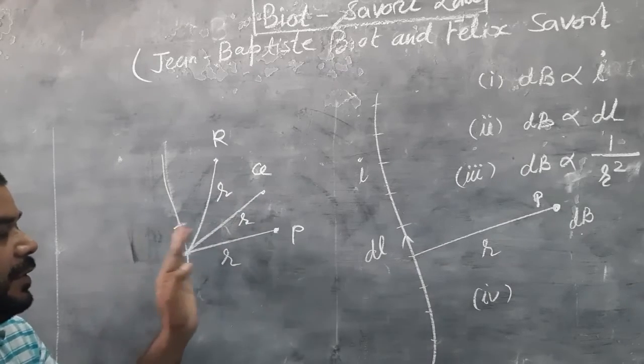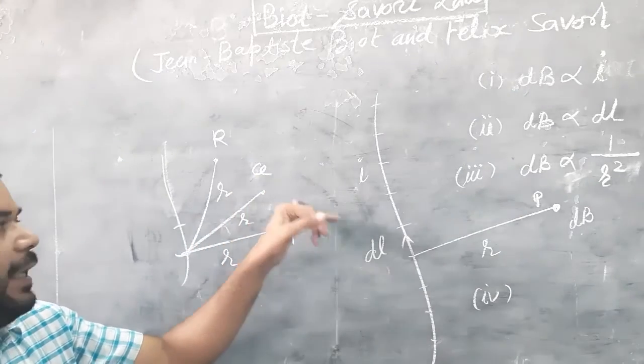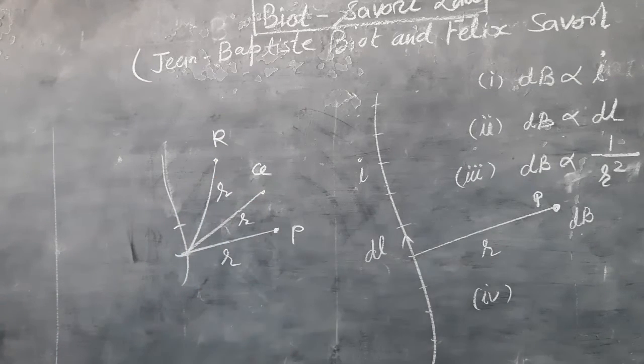Then the magnetic field at point P, at point Q, at point R will be same or different.